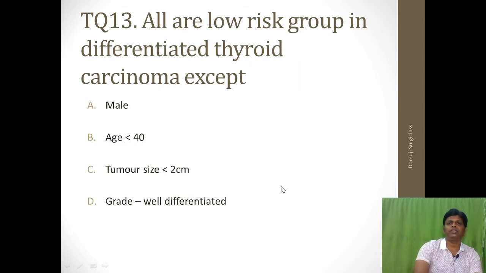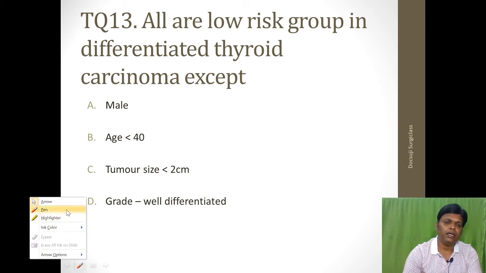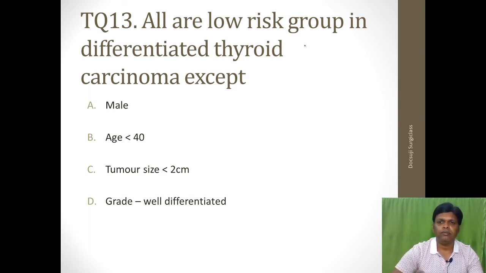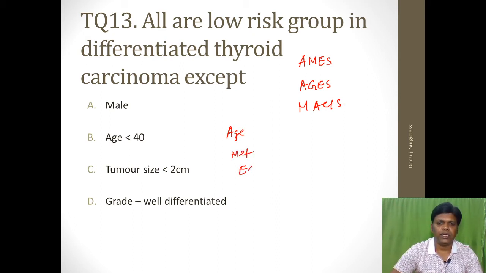Okay, before going into the discussion, how do you divide differentiated thyroid carcinoma into low risk and high risk? There are some clinical scoring gradings. One is called AMES, the next is called AGES, and the third is called MASIS. A stands for age, M stands for metastasis, E stands for extent of the lesion, S stands for size of the tumor, and G stands for grade of the tumor.